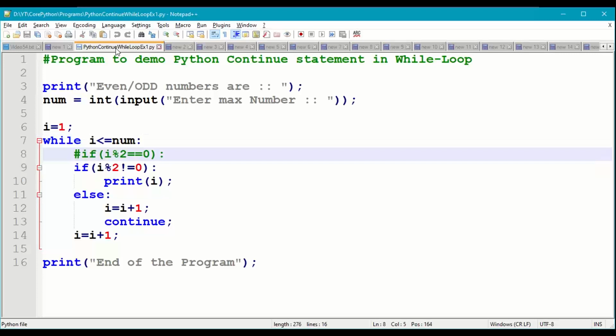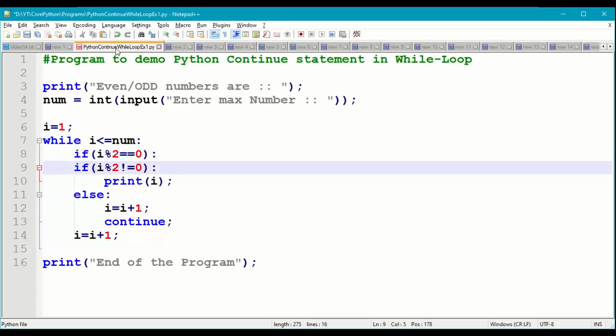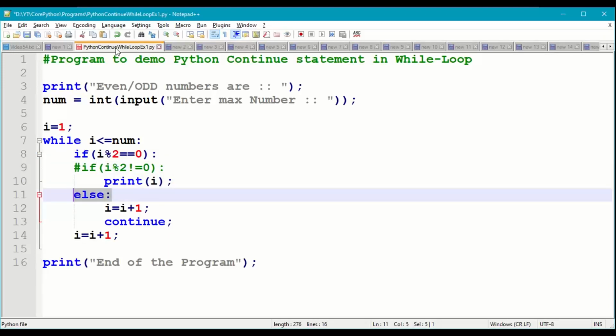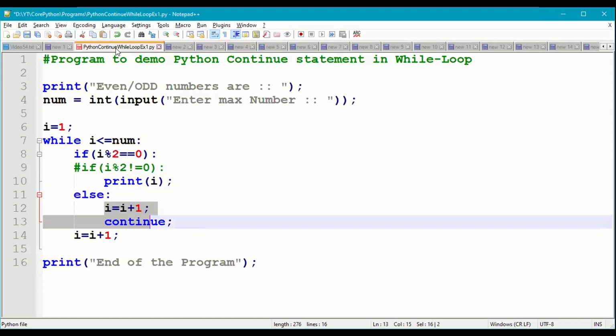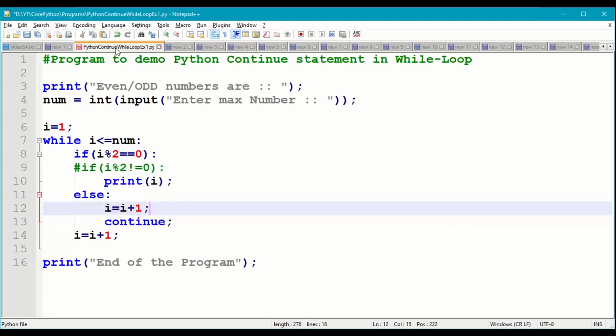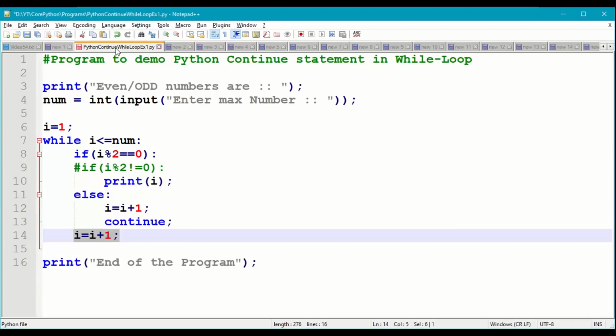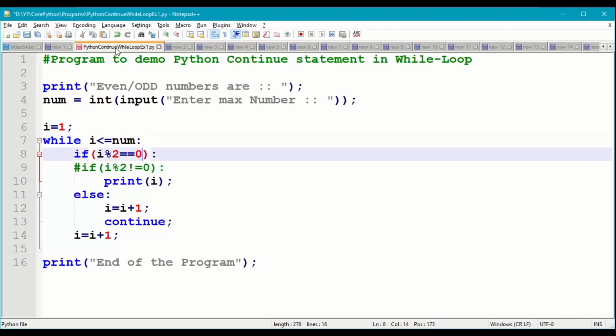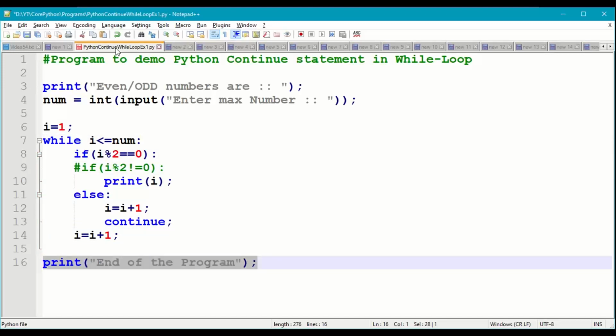The condition goes like this here for even numbers: if I divided by 2 remainder equal to 0, then it is an even number. So print even number, else I equal to I plus 1 and continue with next iteration. After printing I, say I equal to I plus 1, automatically it will go to the next iteration. And finally, end of the program.